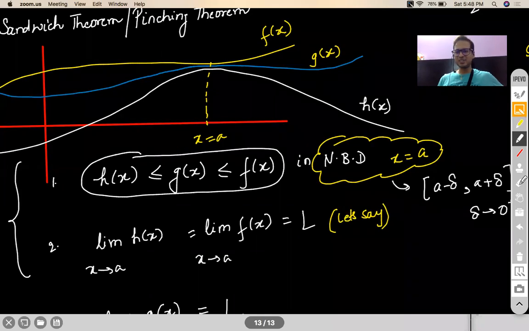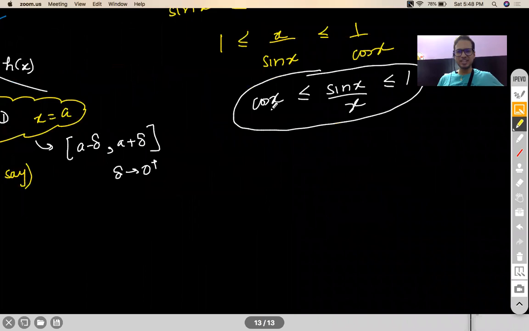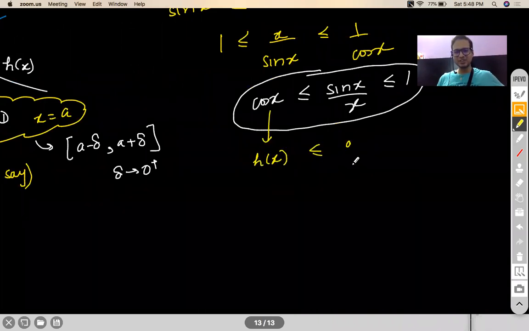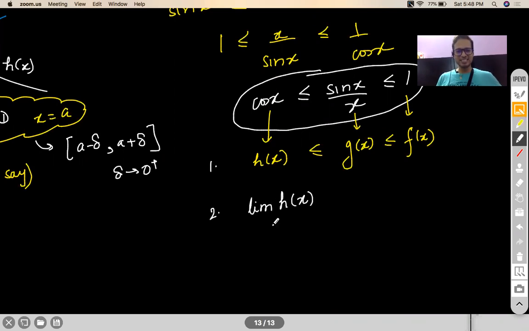Okay. So when you compare it with this scenario, you would realize this is like your h of x. This is like your g of x. And this is like your f of x. Correct?